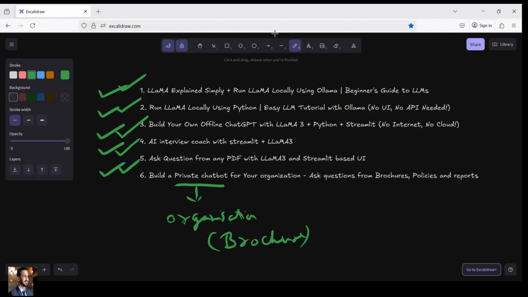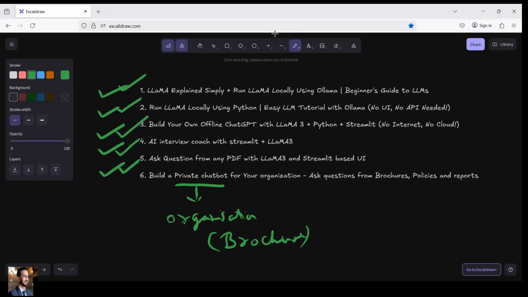Now if it is already pre-configured, it can act as a private chatbot for your organization. Suppose someone wants to get hired, so you just give all the information about the hiring process: what will be the probation period, what will be the salary, what will be the PF, what will be the notice period. You have given everything in documented form to the chatbot, and anyone can interact with the chatbot and get the information.